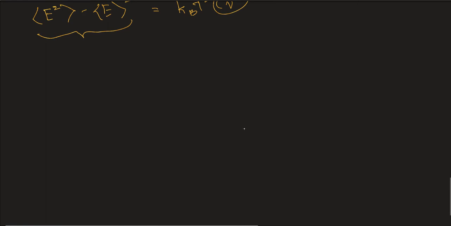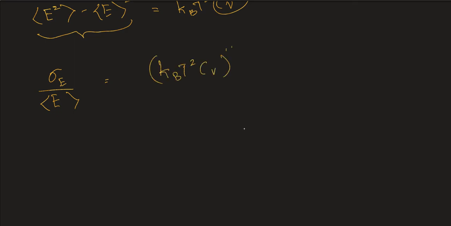For example, if you just divide this by the average, you get, and in the previous lectures, let's take an ideal gas, we see that this quantity is equal to 3 by 2 times N kB T, right?